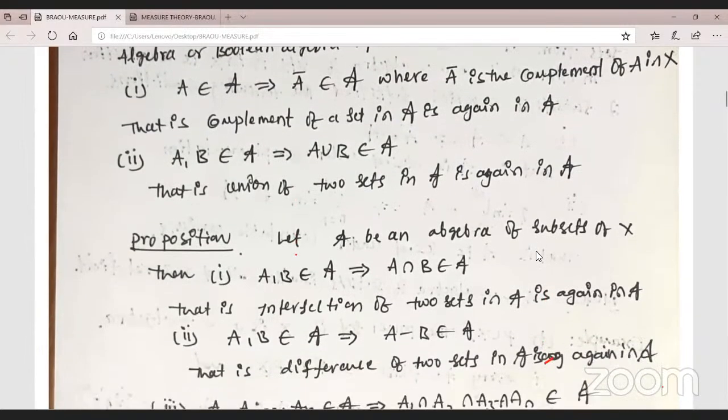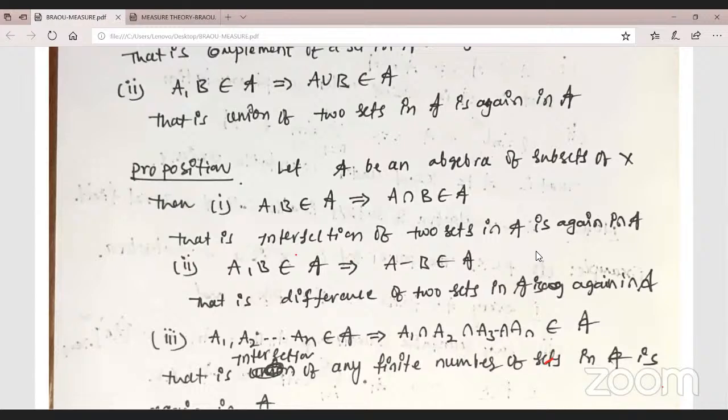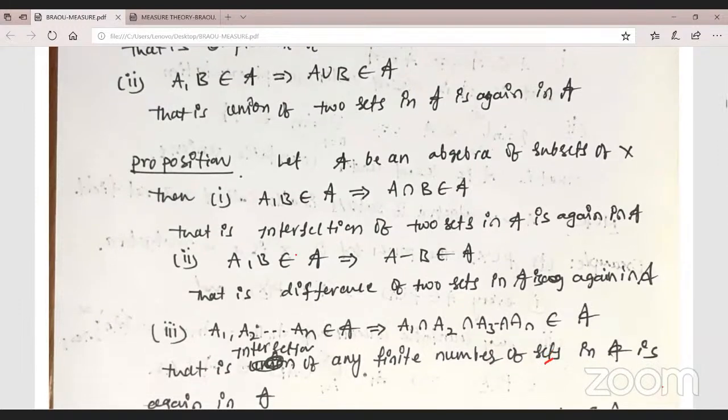Already we discussed this one. Let capital A be an algebra of subsets. The intersection of two sets is again in A. By using this proposition, we can prove it by using the first one.